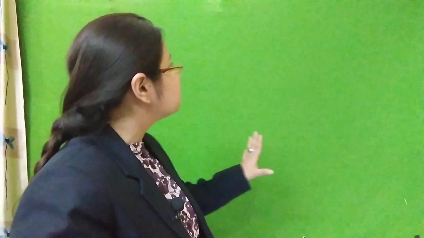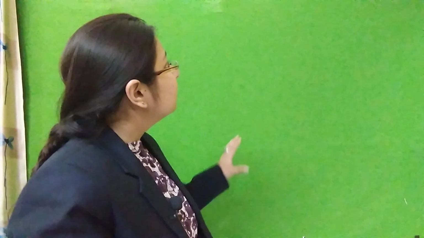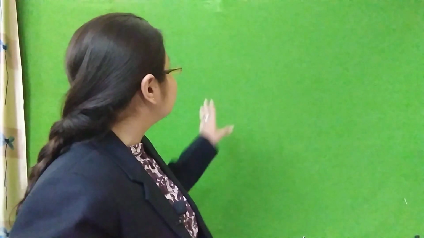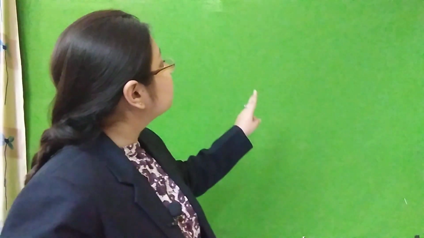So students, I will explain you this topic with the help of this chart. Through this chart it will be really easy for you to understand and remember which crop is grown in which season. As you can see, there are four columns. First column is for the point, second column is for Kharif season, next we have Rabi season, and the third one is Zaid season. So let's start with Kharif season.